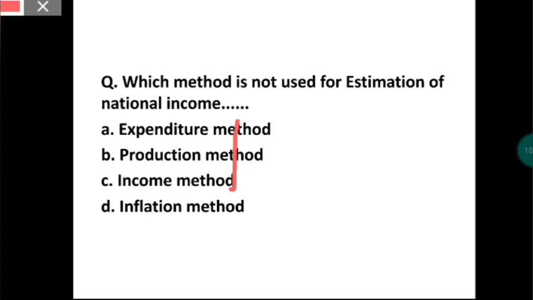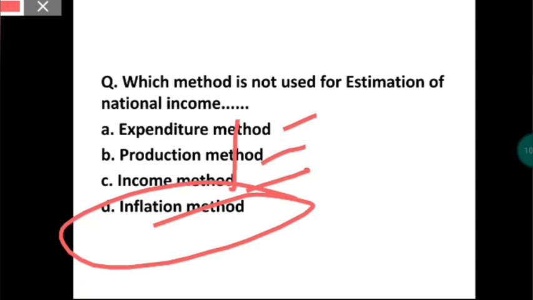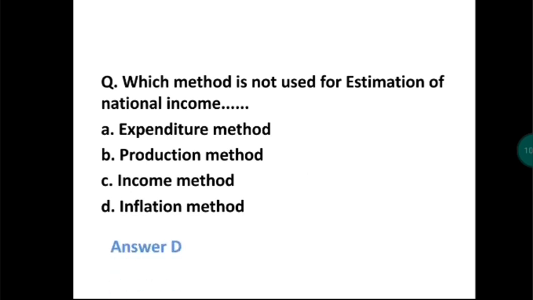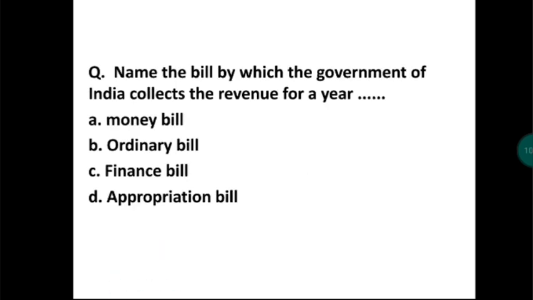Sorry, this is the question: which method is used for estimation of national income? These three are the different methods used for estimation, and the inflation method is not a method. In all, there are only three methods, and these three methods are the production method, income method, and expenditure method.